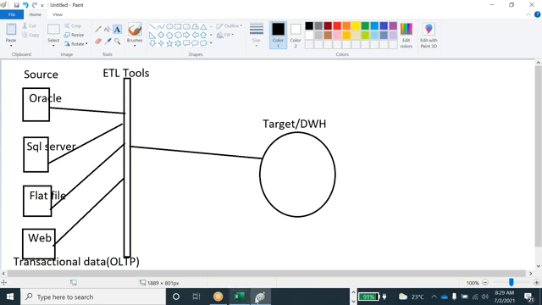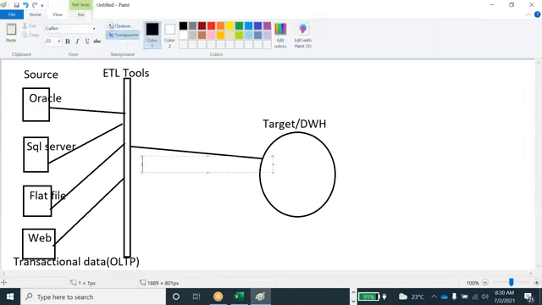So this is the transactional data I told you about. For example, take the date 01/07/2021. You withdrew 1000 rupees, so after you withdraw 1000 rupees, your current balance will be 20k.